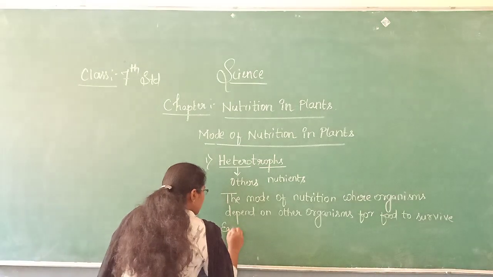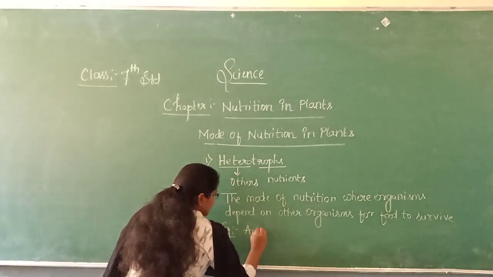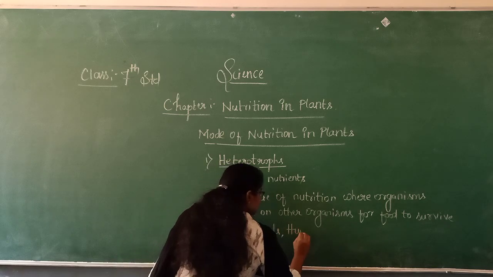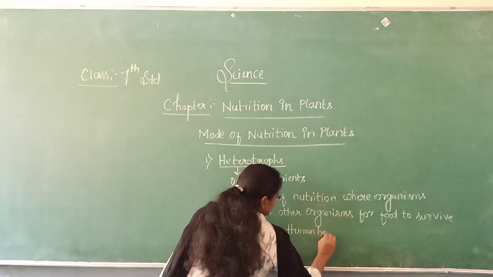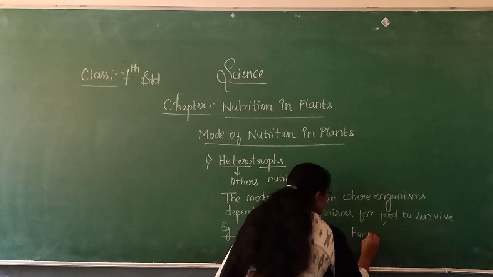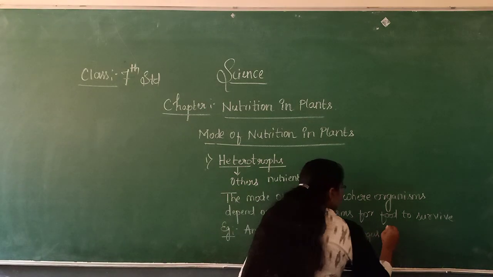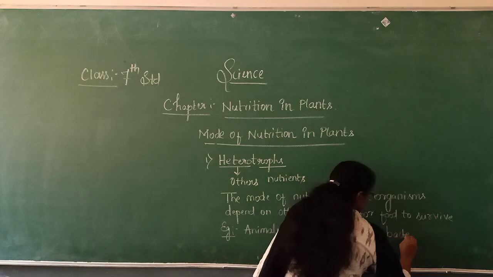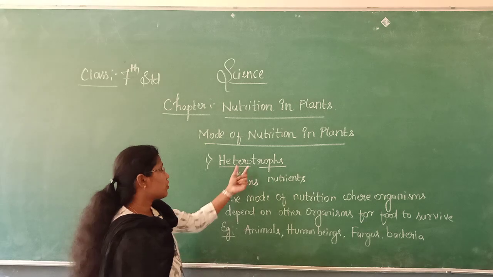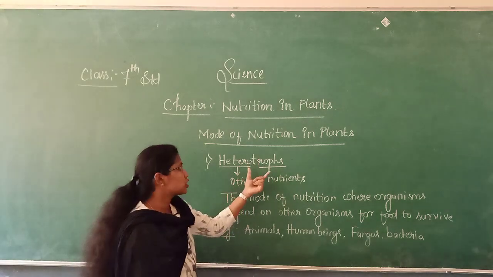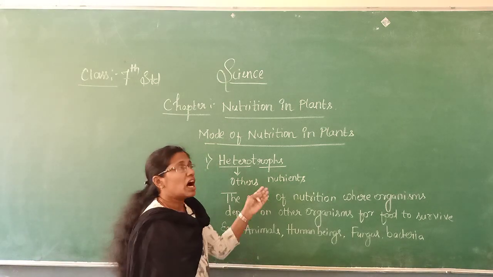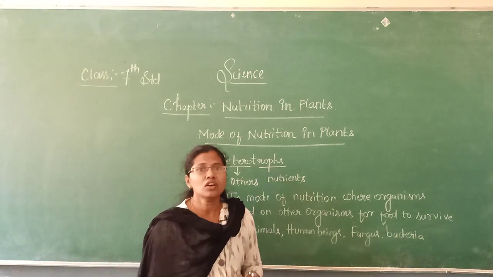Examples for heterotrophs are animals, human beings, fungus, bacteria. So these are the examples for heterotrophs. Heterotrophs cannot prepare their own food. They depend on other organisms for food.